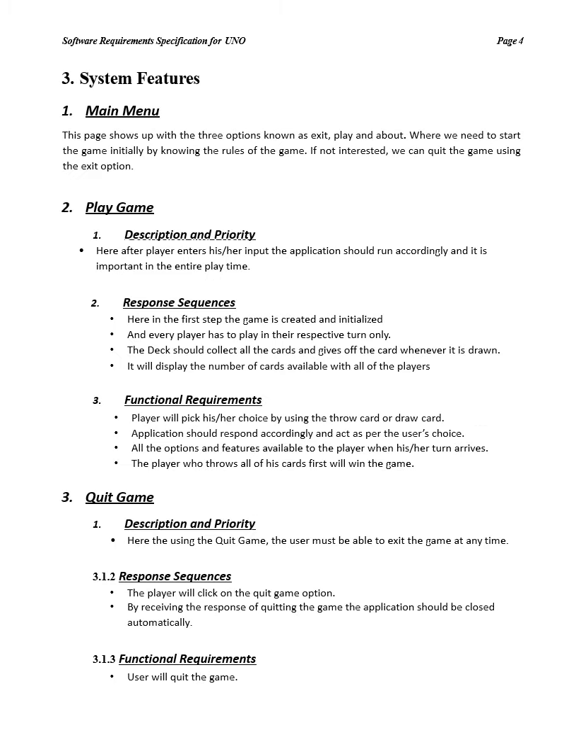And now we are coming into another section known as system features. In the system features section, you can see the main menu first with three options of this game: play the game, exit the game, and abort the game. In the play this game section, you can see what flow we have implemented. Initially we show the description and priority of this game, and next the response sequences.